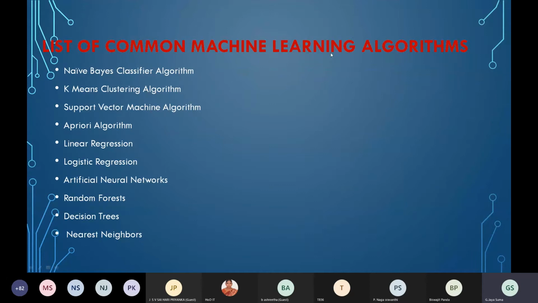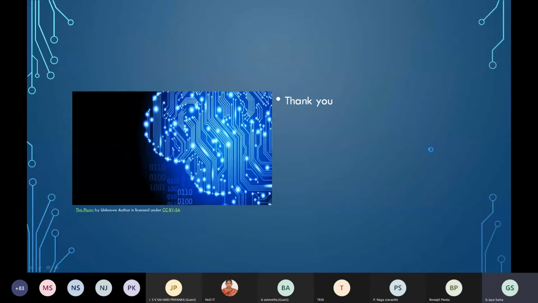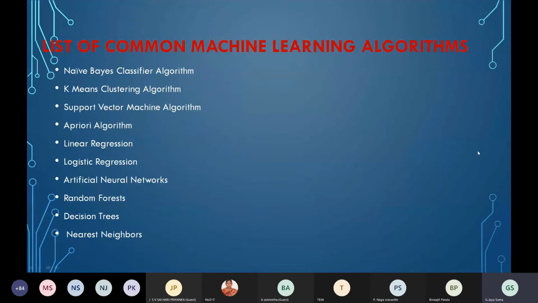So these are the list of common machine learning algorithms: naive Bayes classifier algorithm, K means clustering algorithm, support vector machines algorithm, Apriori algorithm, linear regression, logistic regression, artificial neural networks, random forest, decision trees, nearest neighbor. If you are asked for the topmost 10 common machine learning algorithms, you can give these names. Apart from this there are many machine learning algorithms, but these are the very common ones.